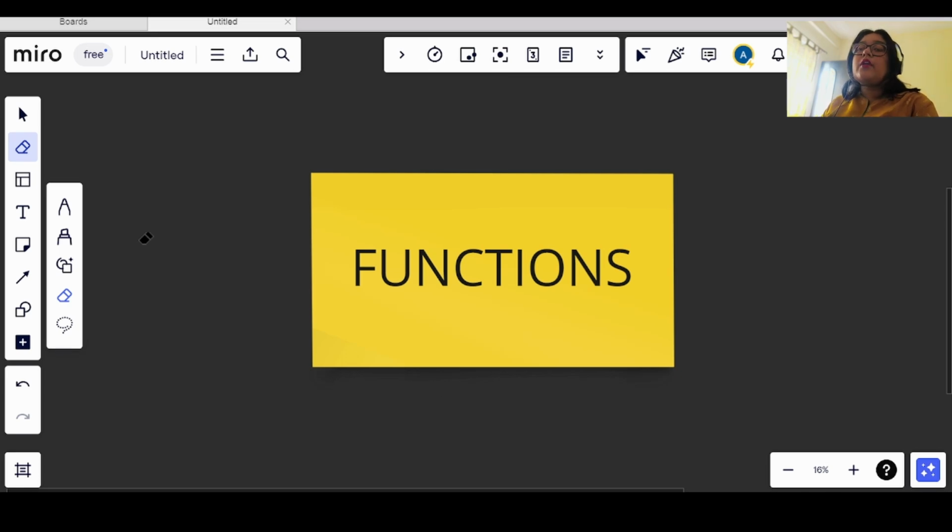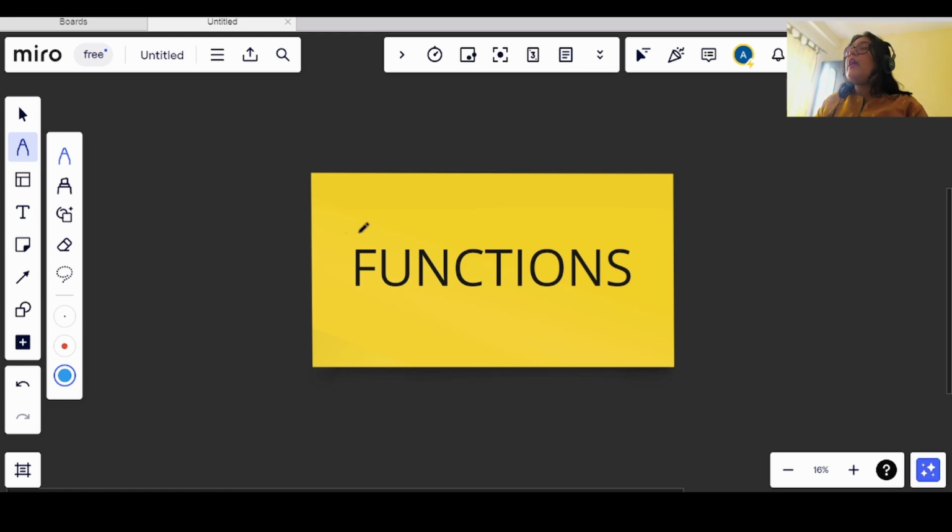Today we are gonna see a very important topic in any programming language, that is functions. Okay, so now the question is, what is a function, right? A function is like a block of code which can be reused any number of times to perform a task. Okay, and this function will contain code which will perform a specific task.